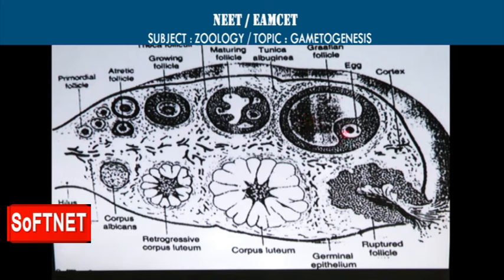You can see the gamete which is eccentrically placed here, and once it is ruptured because of the LH, there is formation of the corpus luteum, and in the absence of pregnancy, the corpus luteum will be converted into a degenerate structure which is called the corpus albicans. This picture is to be noted, a Graafian follicle, and of course there is no egg here, it is actually the secondary oocyte, and after rupture, formation of corpus luteum releasing progesterone, and ultimately in the absence of pregnancy, the luteum degenerates to form the corpus albicans.